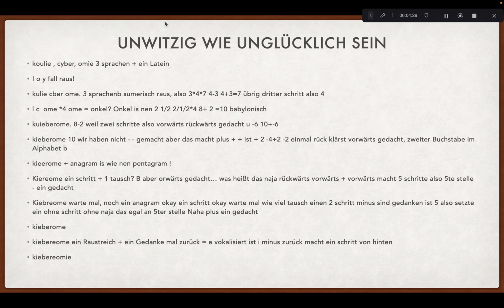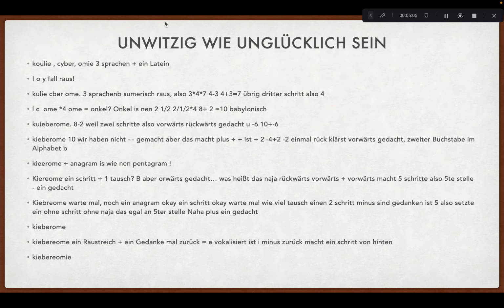So we have the second letter in the alphabet, which is B. So we cut that out. We have KibEroMie. Now we'll make an anagram, which is a little bit like a pentagram, right? That makes sense. So KibEroMie, 1 step plus 1, and we switch because we made an anagram. So we have a B, 1 step forwards, and an anagram is not like a pentagram that cuts something out.